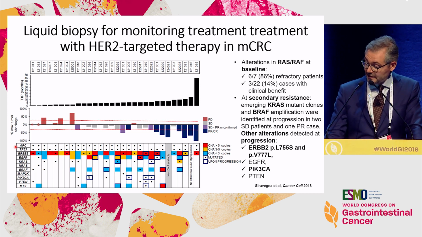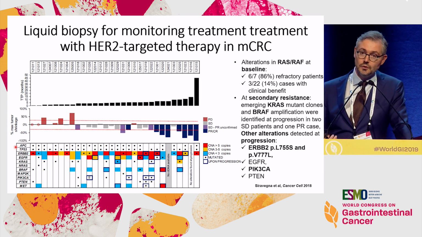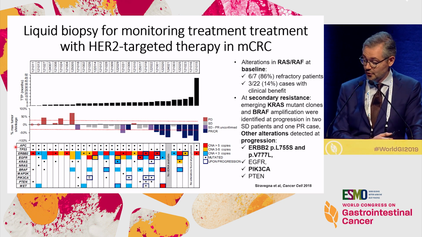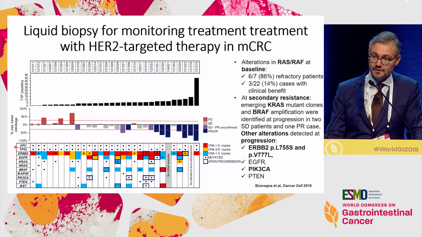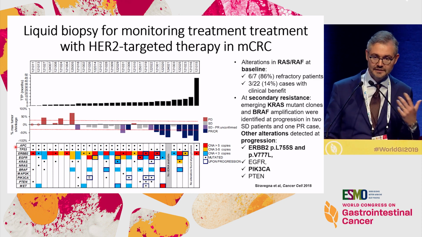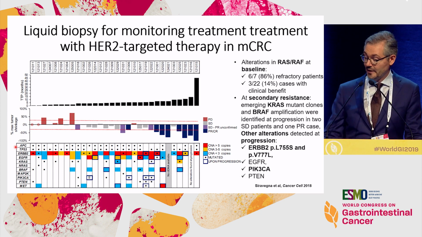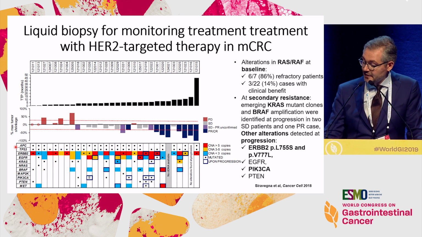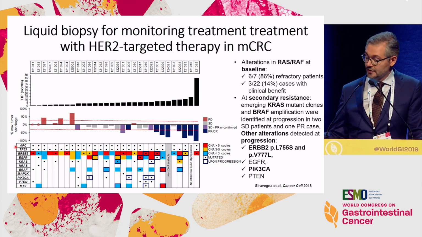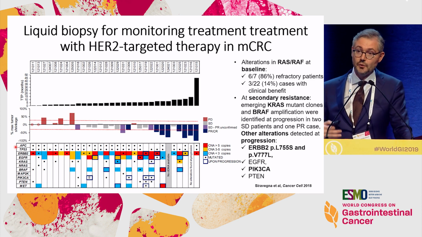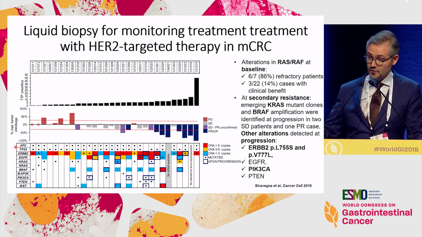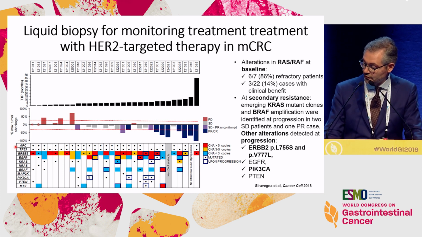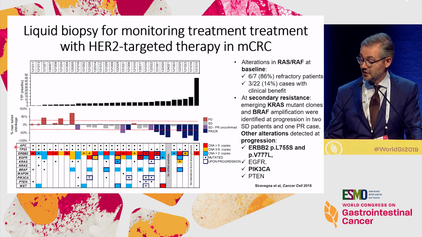And what was very important, I think, is that by liquid biopsy it was possible to detect some RAS and RAF mutations that were not there by analyzing only the tissue. And these were really enriching for refractory patients, meaning that with this kind of diagnostic tool, you can also enhance the therapeutic efficacy of this strategy. Also, and very importantly, it's the very first time that at secondary resistance, it is possible to show that in colorectal cancer treated with HER2 targeted treatment, you have the onset of HER2 mutation and PIK3CA mutation, very much like breast cancer, but also, and this is more peculiar to colorectal cancer, KRAS mutation and BRAF amplification, for example.